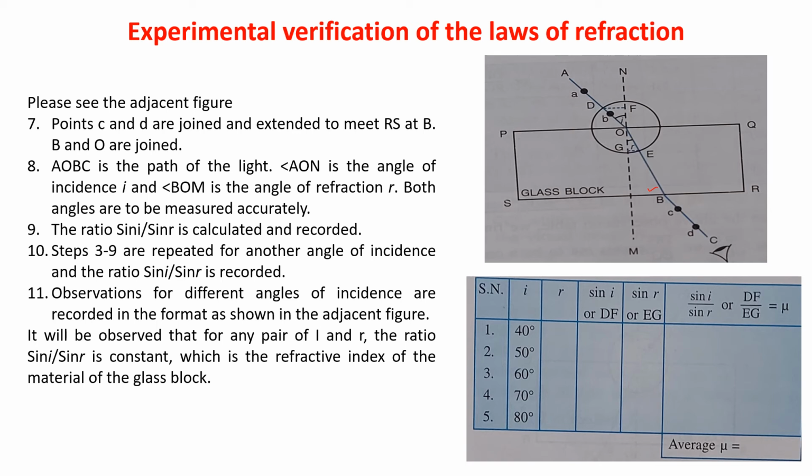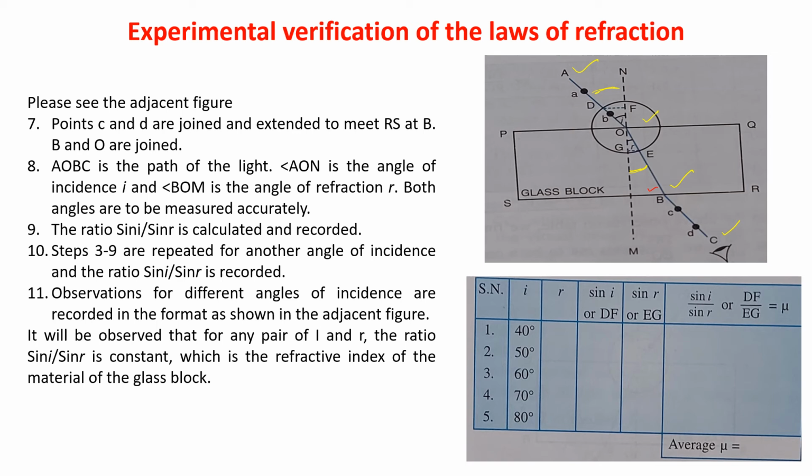So we are getting A, O, B and C. This is the path of light. Angle AON, this angle is the angle of incidence I, and angle BOM, this angle is the angle of refraction R. Now both the angles have to be measured accurately.